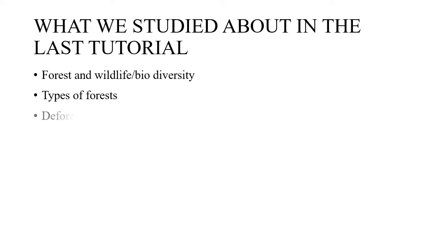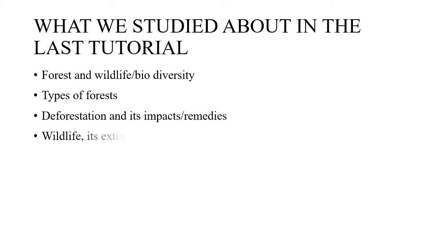Now, before we start with India agriculture, let us check what we studied in the last tutorial. First of all, we studied about the forest and the wildlife or the biodiversity of India. Then we studied about the types of forest based on administration and ownership. Then deforestation, what it is, what its impacts are and what the remedies are.